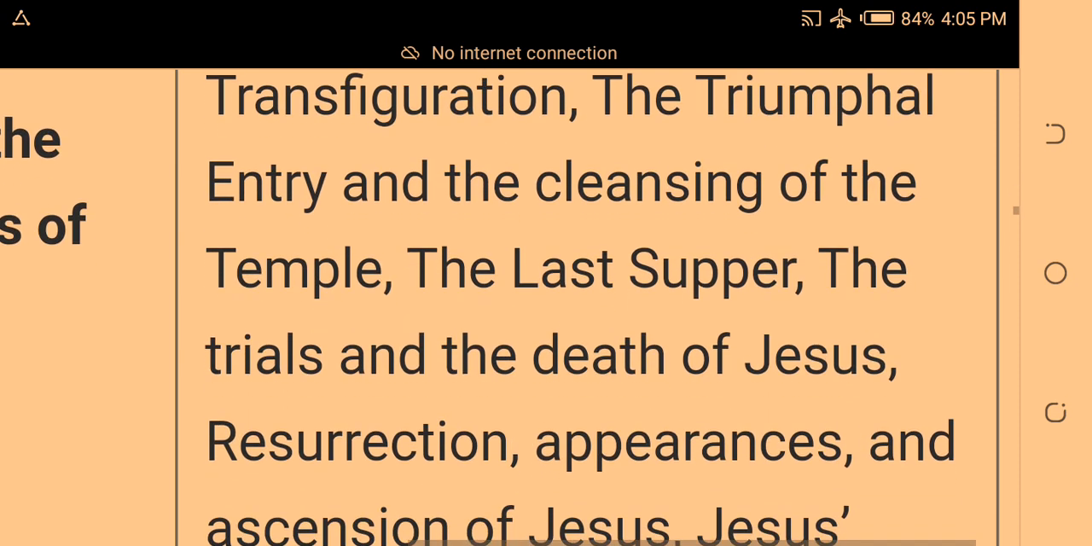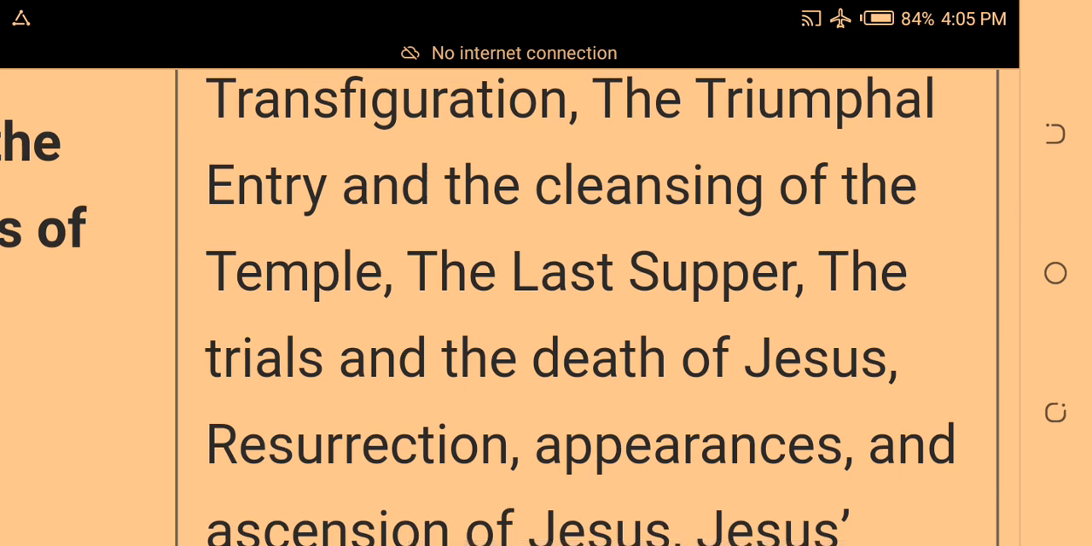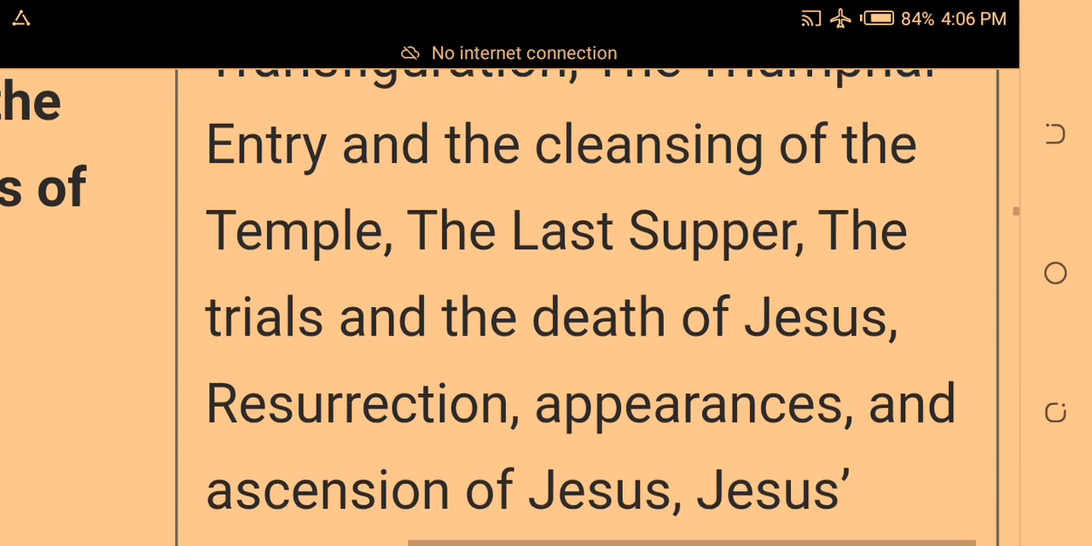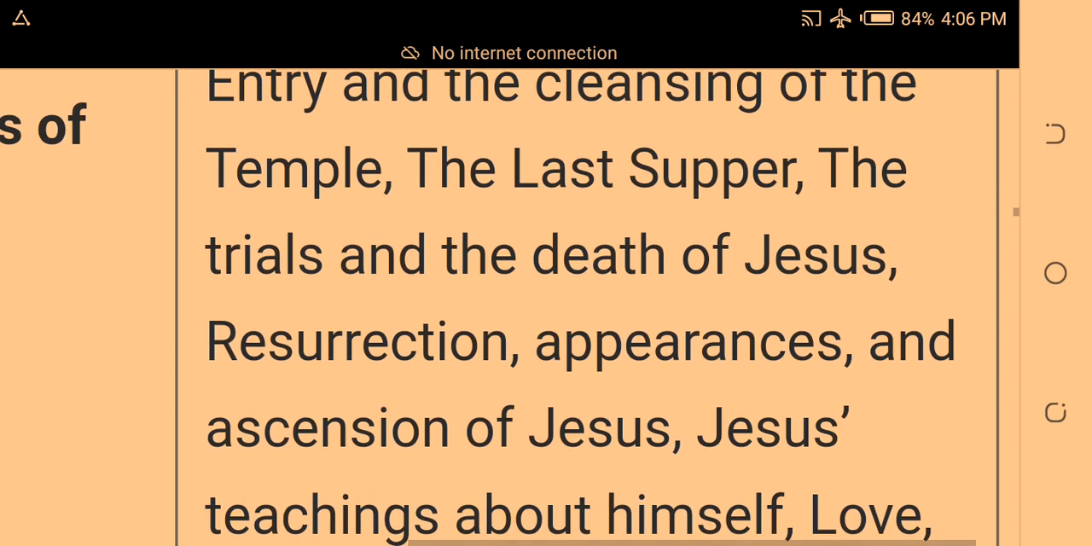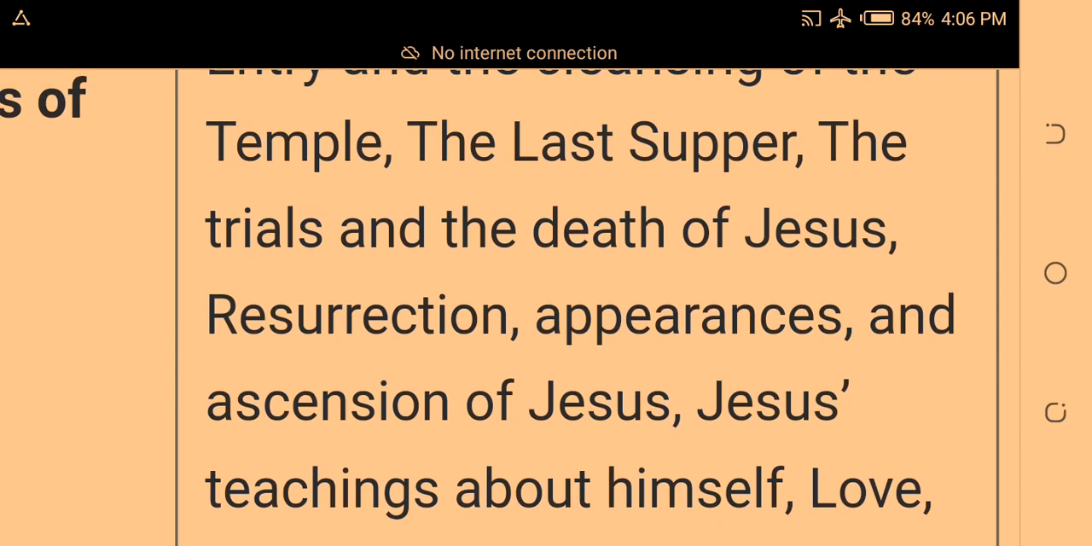Very important. Study the resurrection. Okay. Study the appearances, when Jesus appeared to Mary Magdalene, appearing to the disciples several times, including the time that he appeared to Thomas when Thomas wasn't around when he appeared the first time. Okay. Study the ascension of Jesus. Study Jesus teaching about himself, the teachings of Christ about himself.